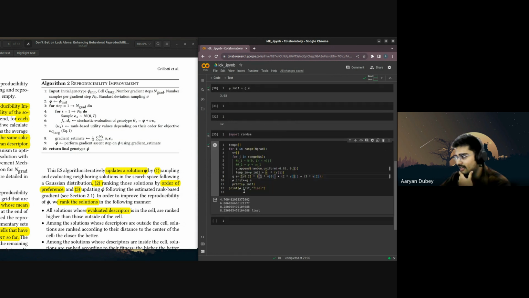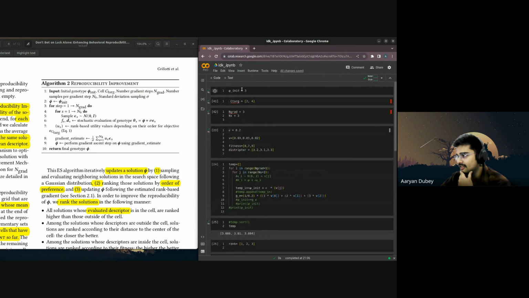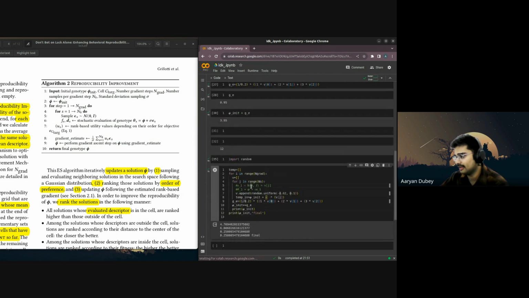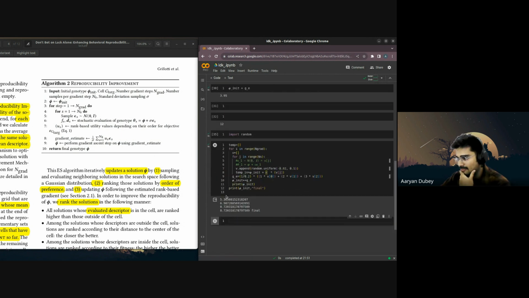So if I run it, initially theta init was 3. Let's try to run it again. It doesn't fail. And let's see, if I run it, it's something like this. So every step of this 1 to NS is going to print theta init. So it goes from 5.36, 6, 7, and 8.72 is the final.